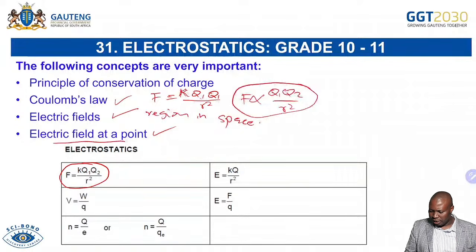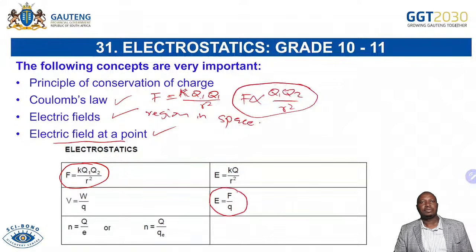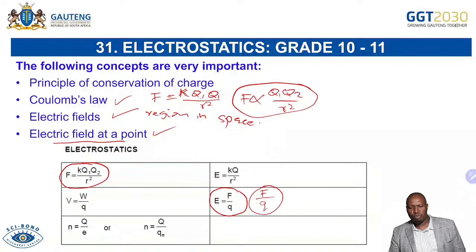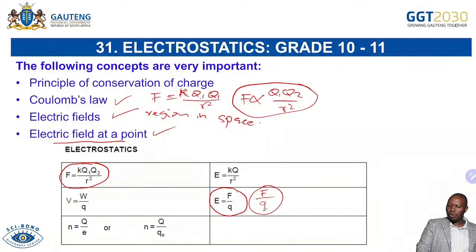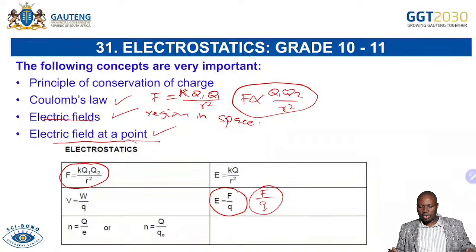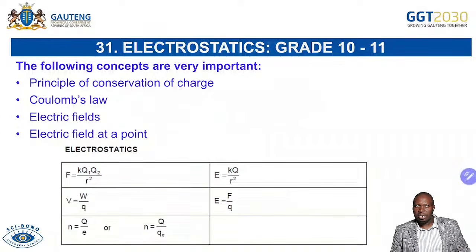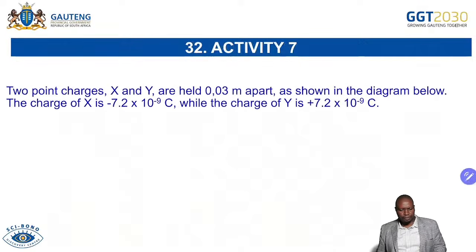Electric field at a point, we're simply saying, come here. What do you read? It is the force per unit positive charge, per coulomb. Then you're getting your 2 marks for saying that. So please, electric field at a point is this one. Electric field, we're saying, is a region in space where a charge will experience a force. I hope you will get these formulas as we move.